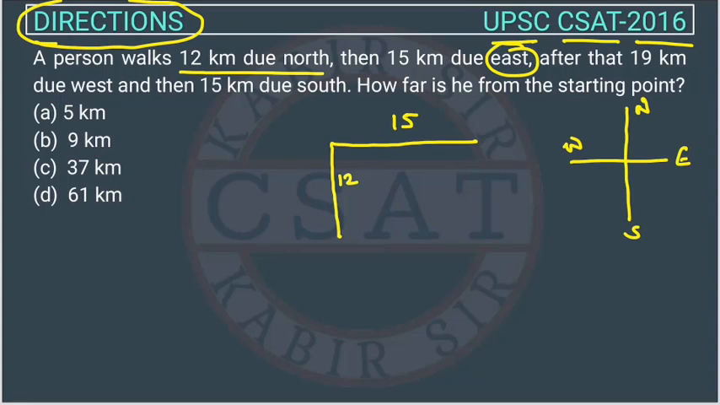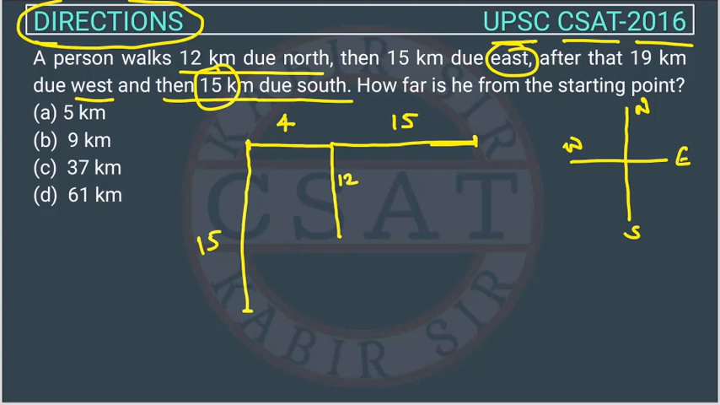After that, 19 kilometers due west. Now after reaching here, he goes to the west. How many kilometers? 19. So 15 is this much, and then 4, total is 19. So he's reaching here. And then 50 kilometers due south. So south is here, so he's going in the south. How many kilometers? 15, right? So this is 15, and he reached here.